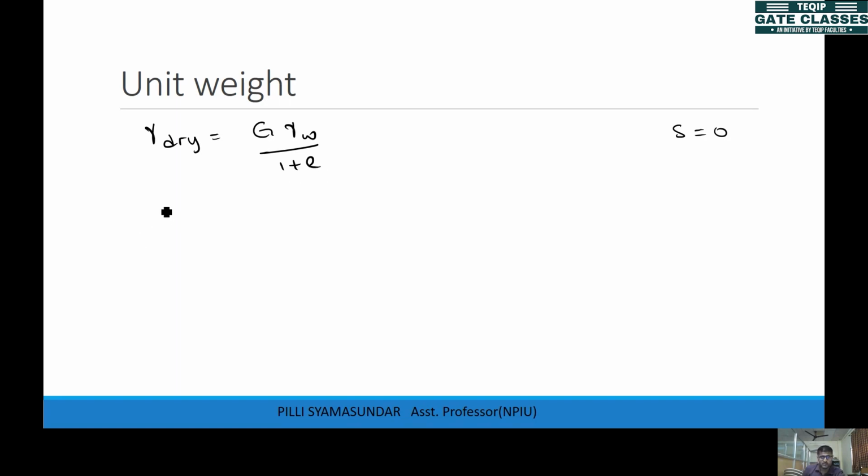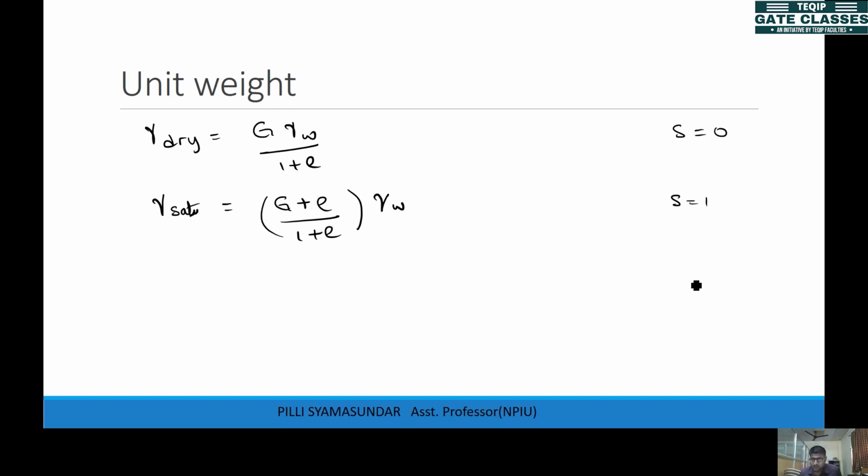And the same way for saturated condition, gamma sat, S is 1. So your expression will change to G plus E by 1 plus E into gamma W. There is one more case which is submerged.